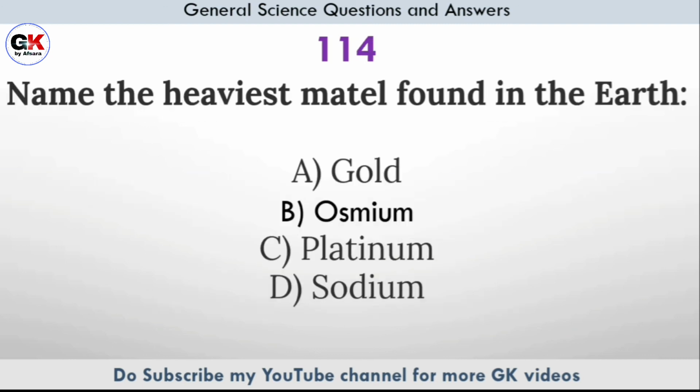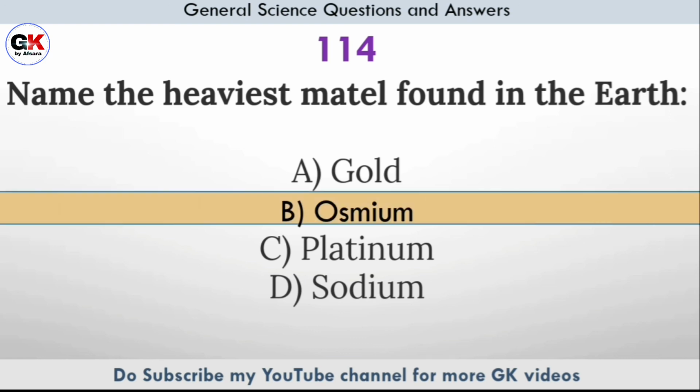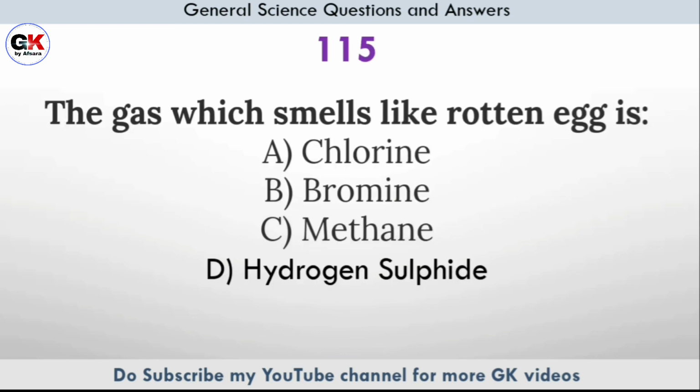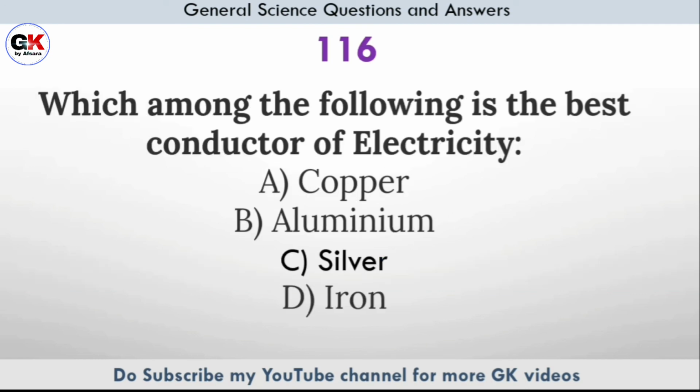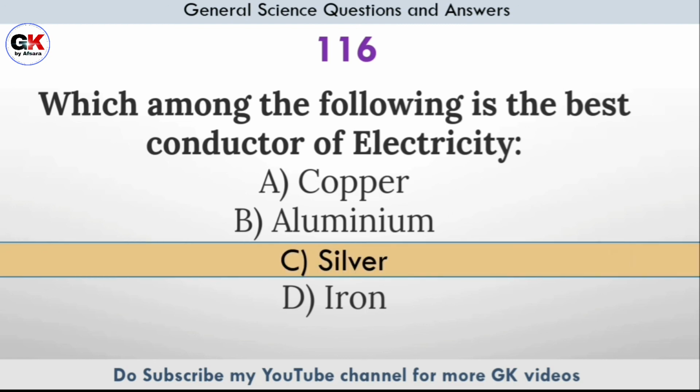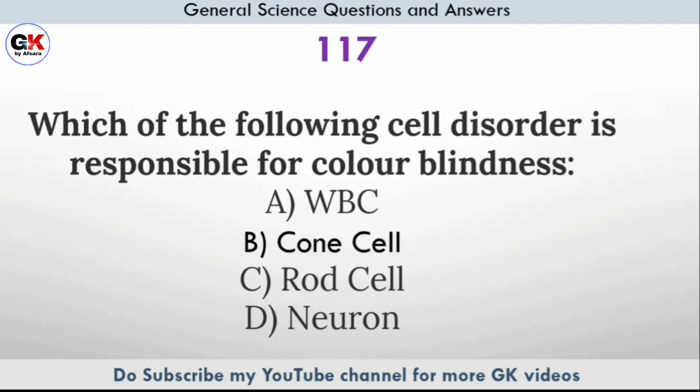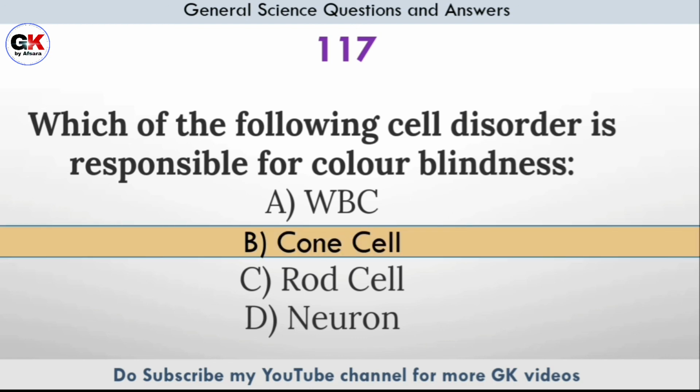Name the heaviest metal found in the earth. Answer option B, osmium. The gas which smells like rotten egg is. Answer option D, hydrogen sulfide. Which among the following is the best conductor of electricity? Answer option C, silver. Which of the following cell disorder is responsible for color blindness? Answer option B, cone cell.